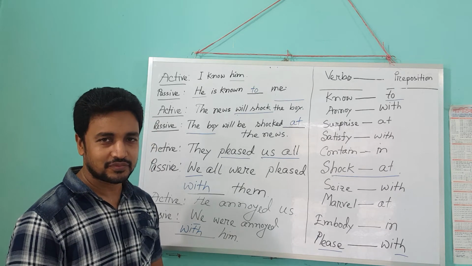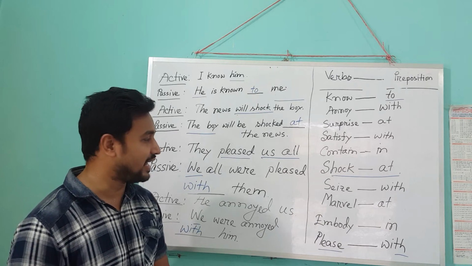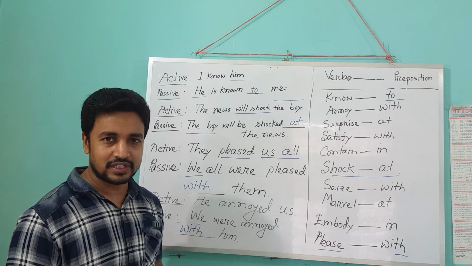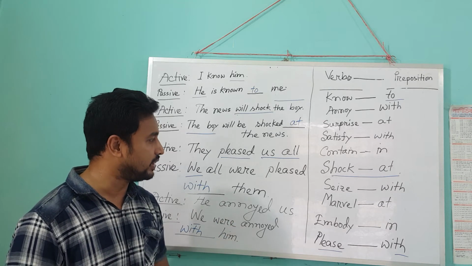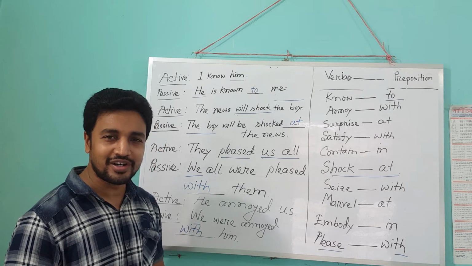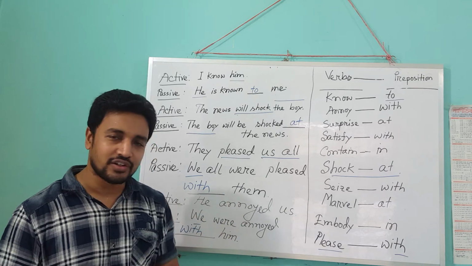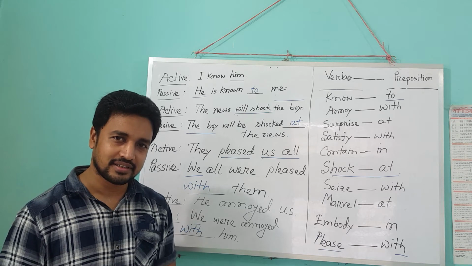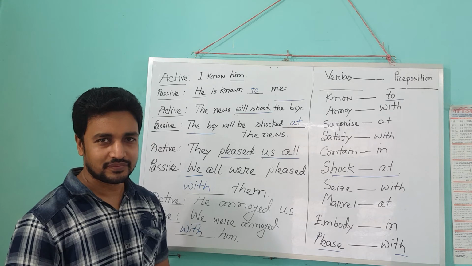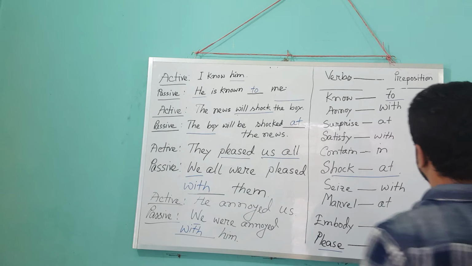Shock we'll never use by, instead at. Please is with, never replaced by by. Marvel we'll use at, not by. Embody we'll use in, not by. Please we will use with. Let's write it again.